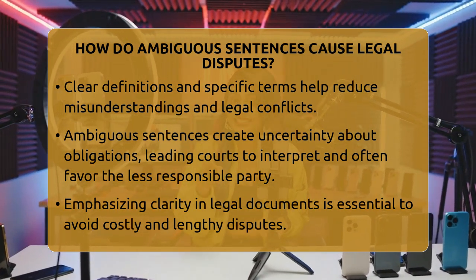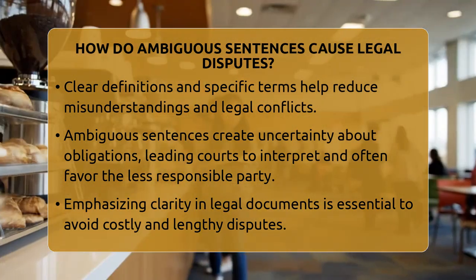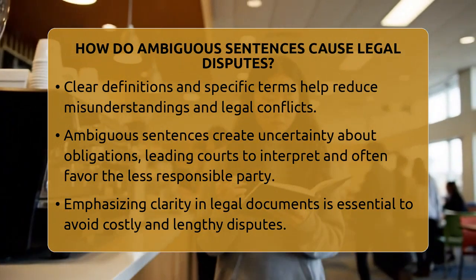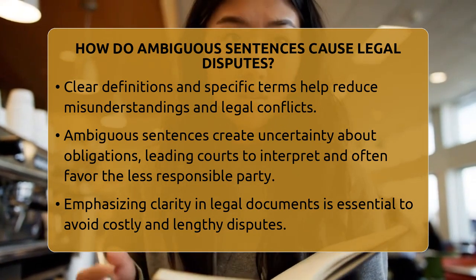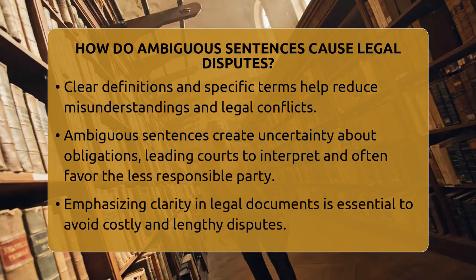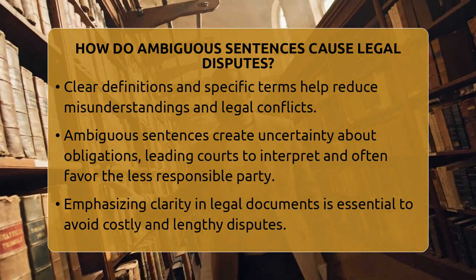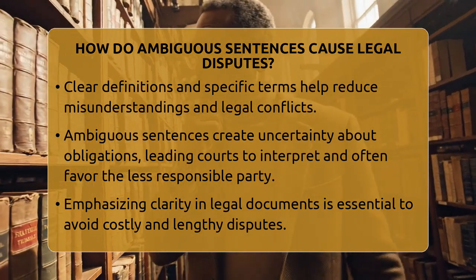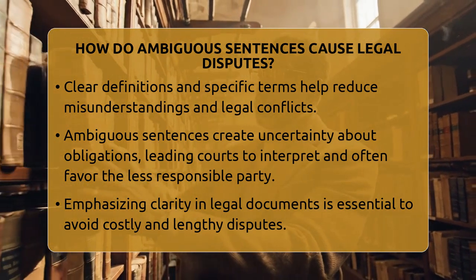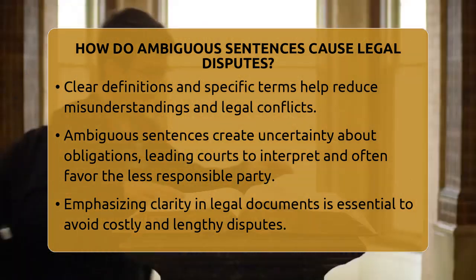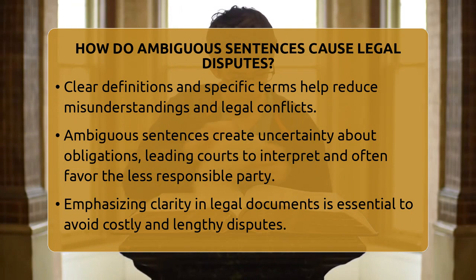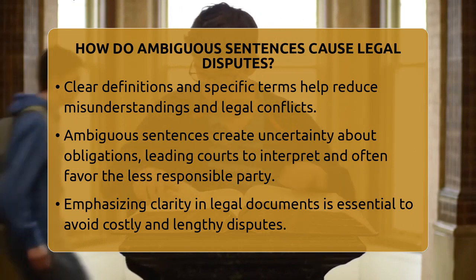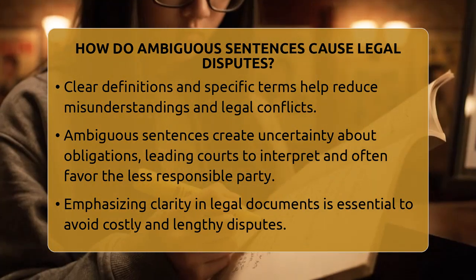In the end, ambiguous sentences create uncertainty about what is required or permitted. Courts then have to interpret the language, often favoring the party that did not draft the unclear words. Using precise language and defining key terms clearly can help prevent these issues from happening. Understanding how words can be misunderstood in legal contexts shows how important clear communication is, especially when it comes to contracts and legal documents.